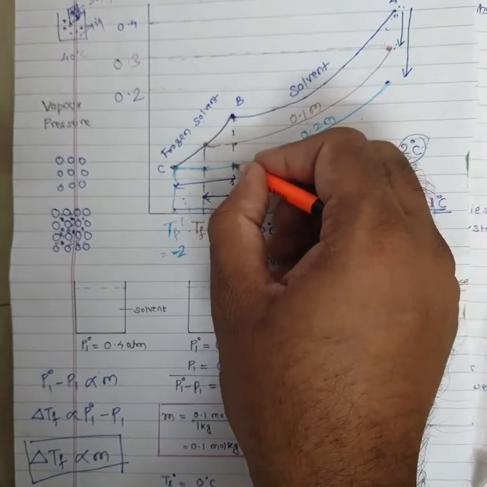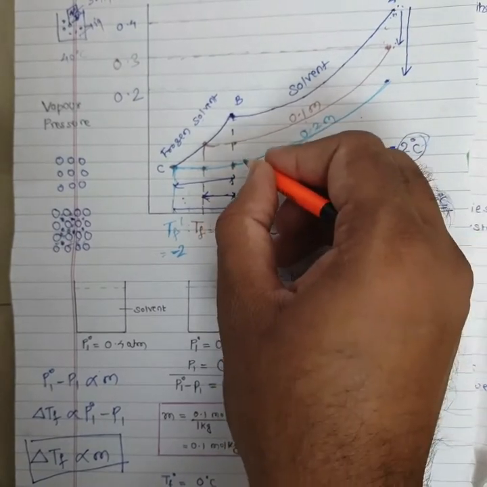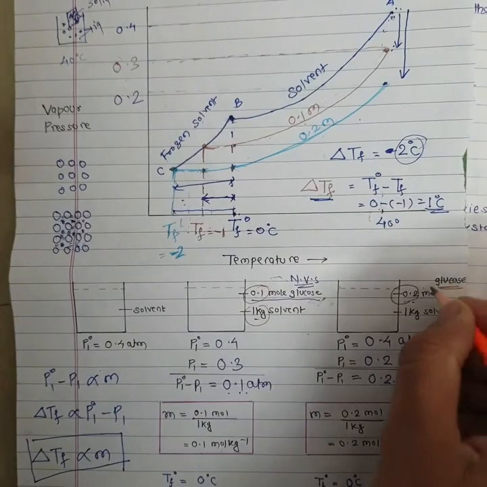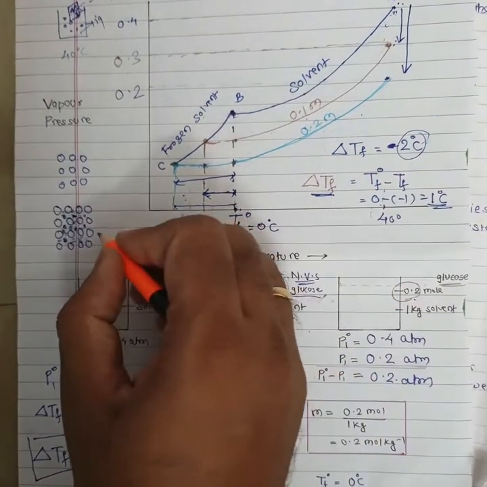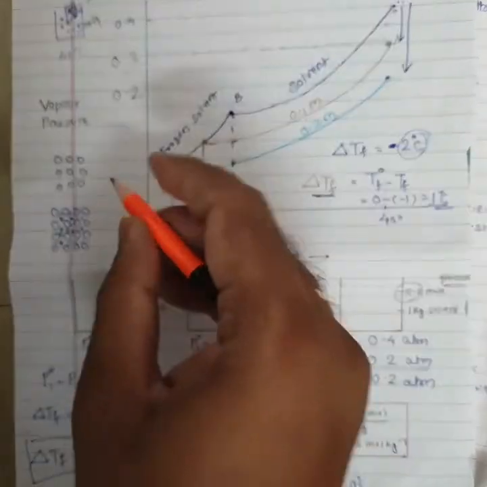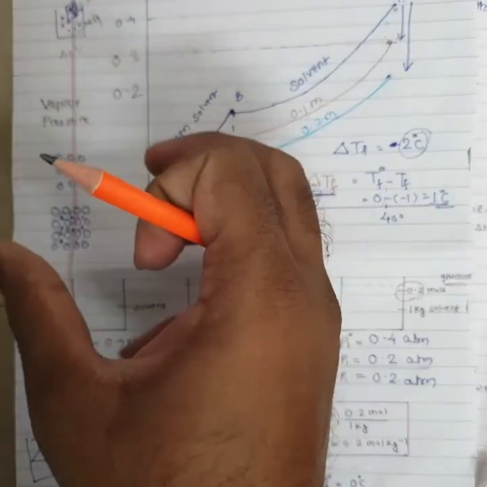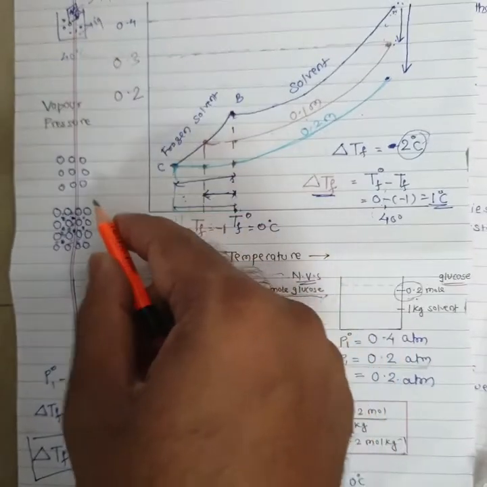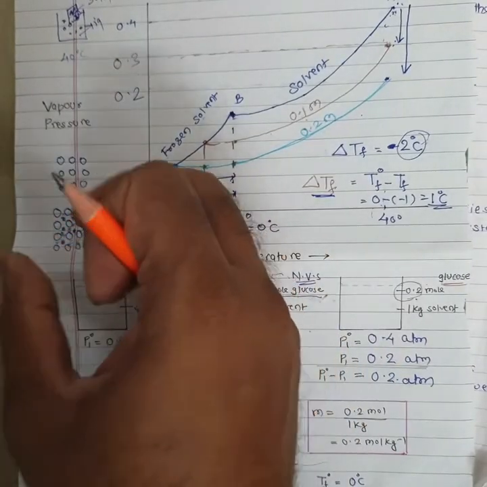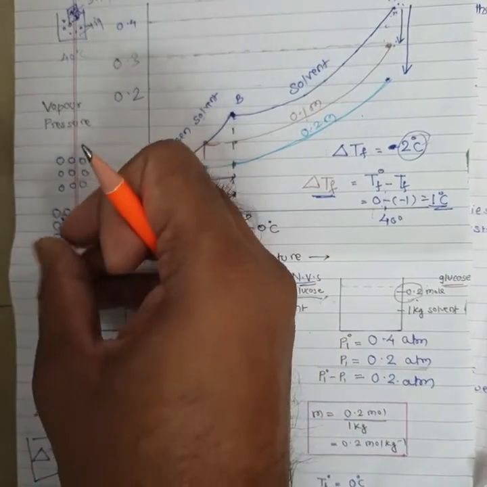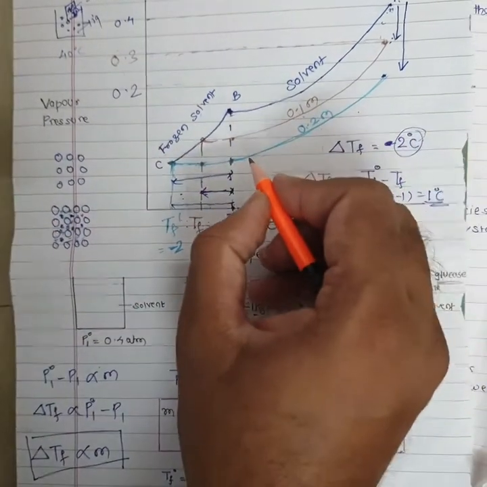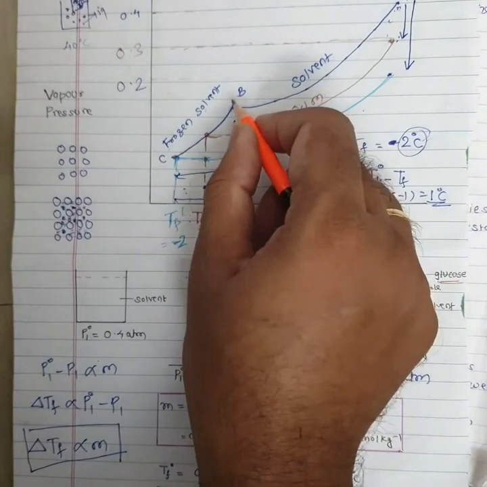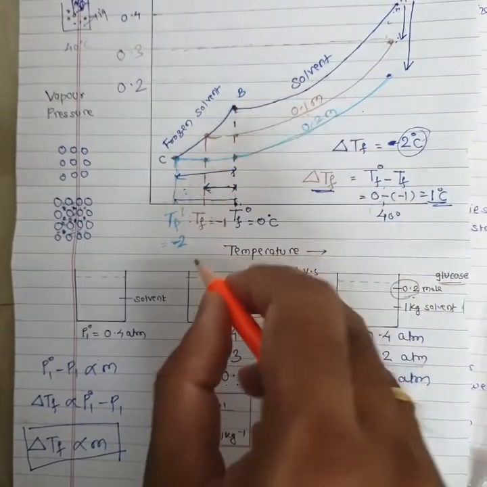The problem is that the 0.2 molar solution now contains glucose molecules, which come in between water molecules, making it difficult for water molecules to get arranged in a definite pattern and form crystal, because they are interacting with glucose molecules. So water molecules first have to overcome that interaction, and that's why 0.2 molar solution is not freezing at the temperature where pure water was freezing.